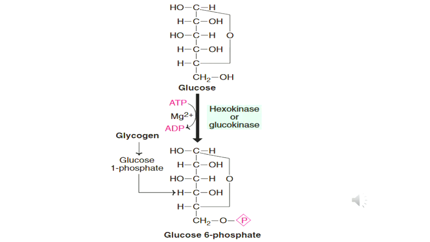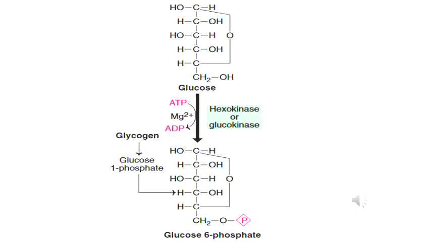Next, we will see what are all the reactions that take place in the glycolysis pathway. So the first step: glucose is the starting compound. Glucose is converted into glucose 6-phosphate. That means glucose is phosphorylated to glucose 6-phosphate by the enzyme hexokinase or glucokinase. These both enzymes are isoenzymes. This is an irreversible reaction which is dependent on ATP and magnesium. The enzyme hexokinase is present in almost all the tissues. It catalyzes the phosphorylation of various hexoses, like fructose, mannose, etc.